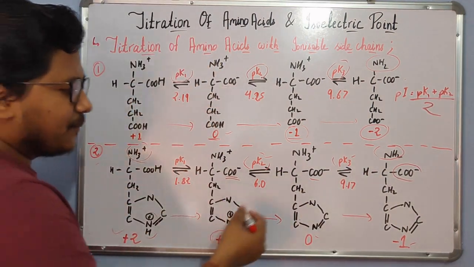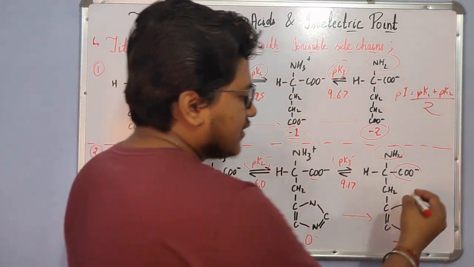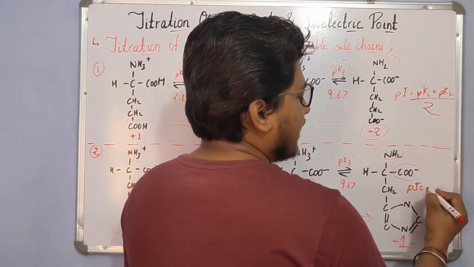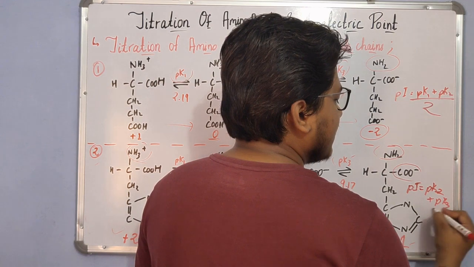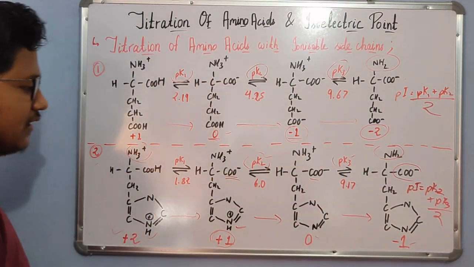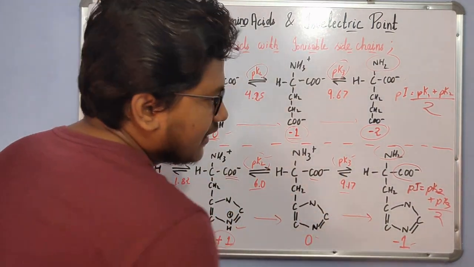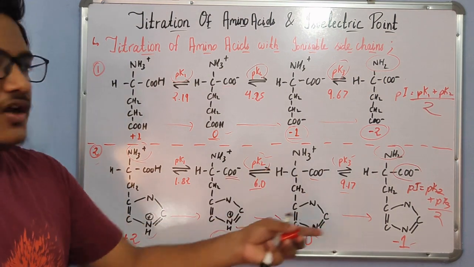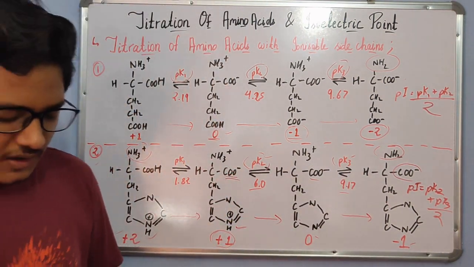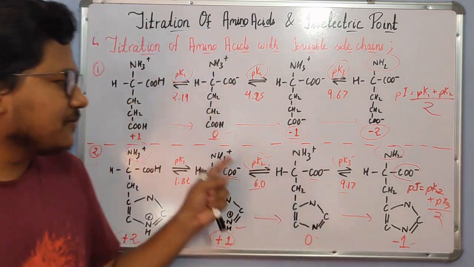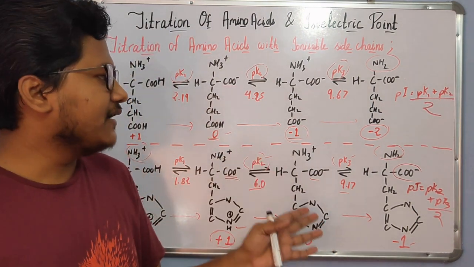So for determining the pI of histidine, the pI is pK2 plus pK3 divided by 2, and as the pK values are given, we will be easily able to determine this pI value. So it is very important to keep this in mind, how to determine the pI value.